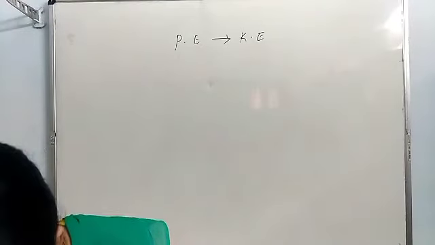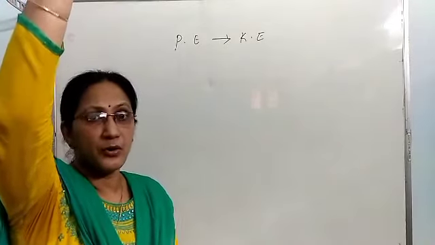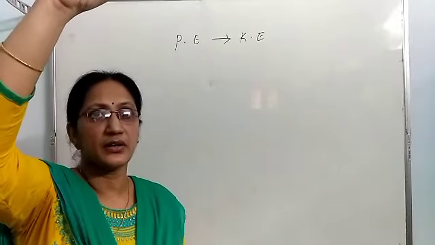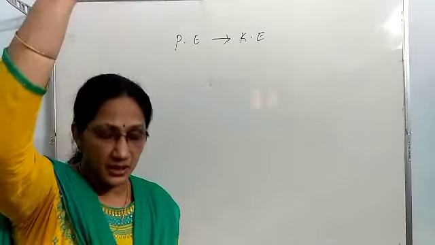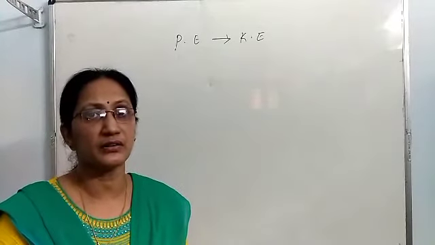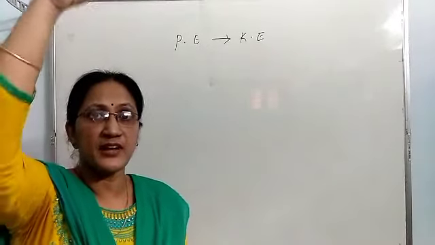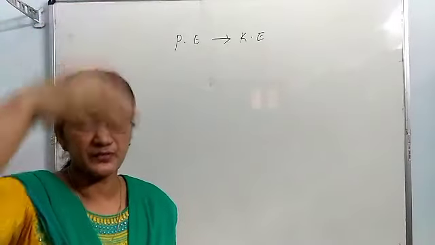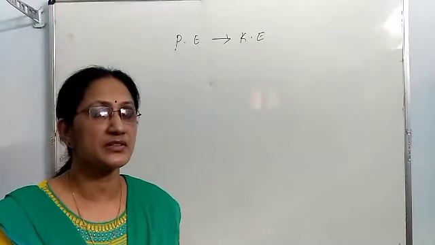Then another example. When a ball or a body falls towards earth, consider a stone kept at a certain height. That stone possesses potential energy. When you release it, it comes down. While coming down, its velocity goes on increasing. When the stone is in the raised position, it possesses potential energy. While it is dropped, while it comes down, that potential energy is slowly changing into kinetic energy.